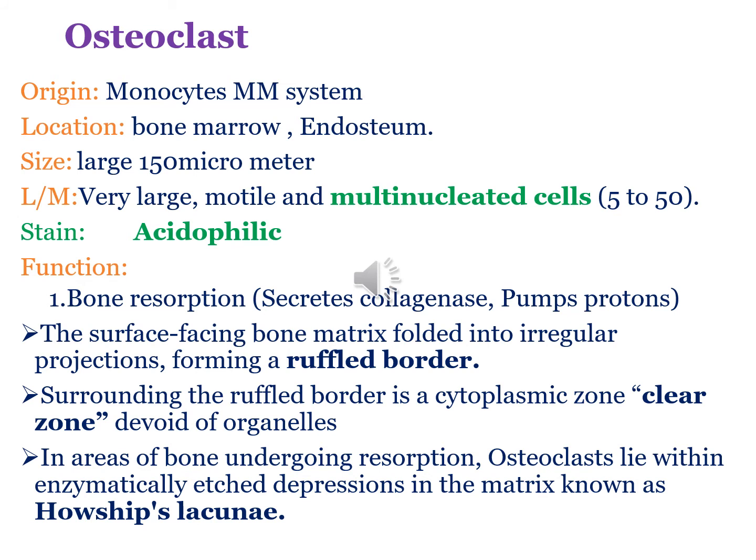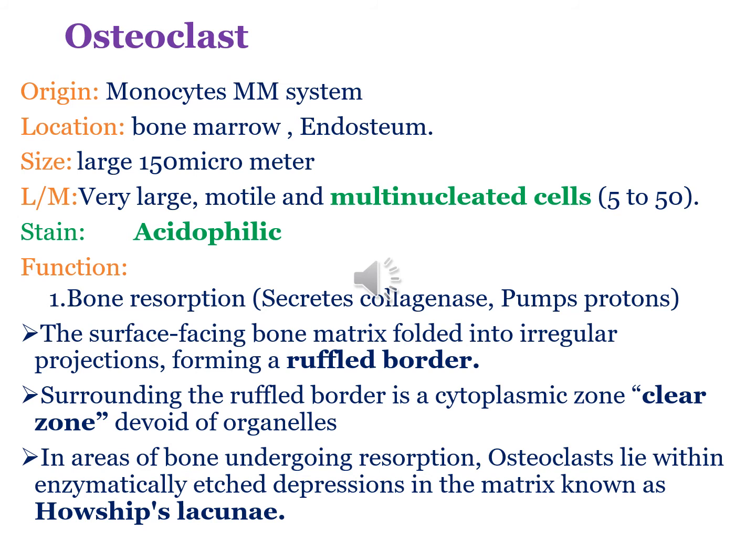They are derived from bone marrow precursor cells, the monocyte macrophage phagocytic system. Osteoclast development requires two polypeptides produced by osteoblasts: macrophage colony stimulating factor and the receptor activator for nuclear factor kappa-B ligand, RANKL.